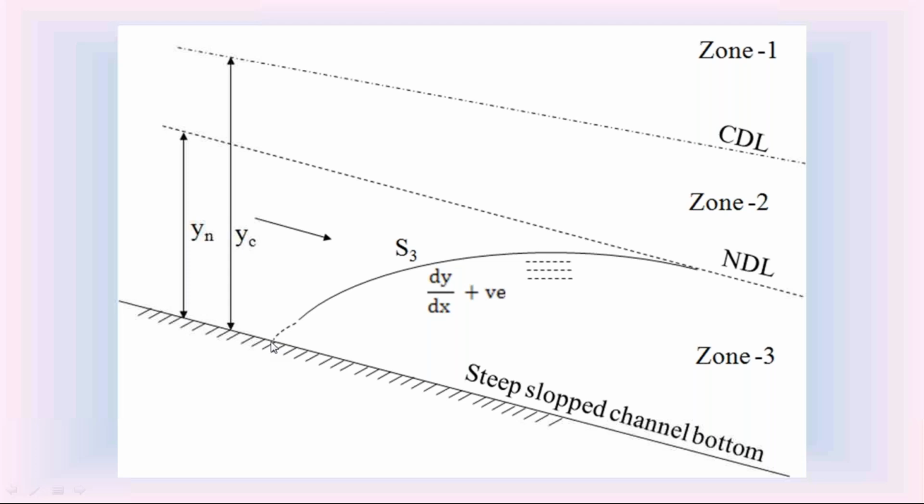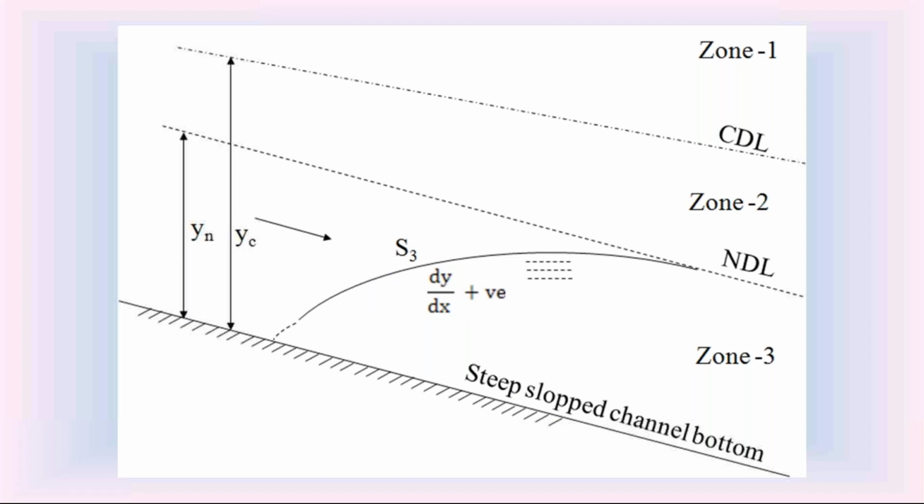So on the upstream side, y is equal to 0. At y equal to 0, dy by dx is infinity. Since the slope is infinity, on the upstream side, this S3 water surface profile is perpendicular to the channel bottom. On the downstream side, the depth of flow y is equal to yn. When y is equal to yn, the slope dy by dx is 0. So on the downstream side, this S3 water surface profile is asymptotic to the normal depth line. This is the characteristic of S3 water surface profile in the steep slope channel. So in the steep slope channel, we have 3 water surface profiles.